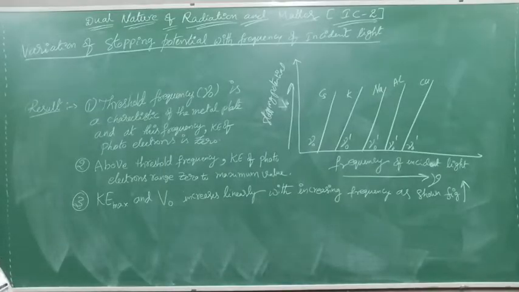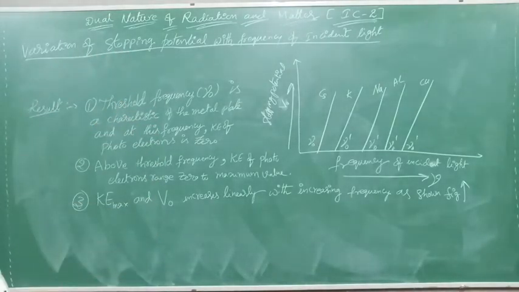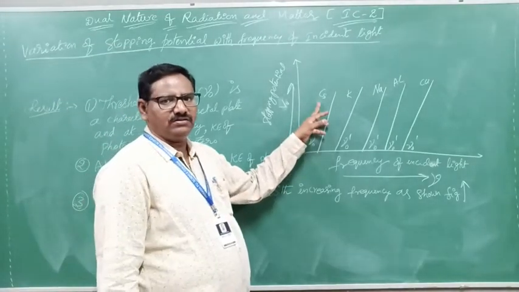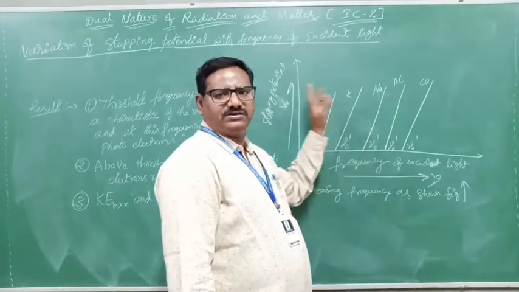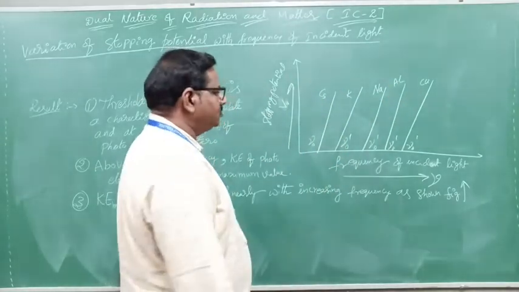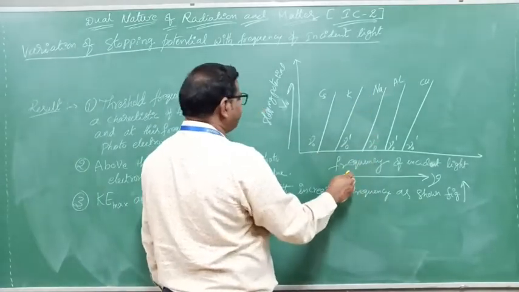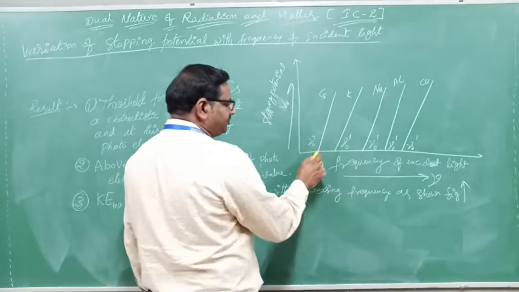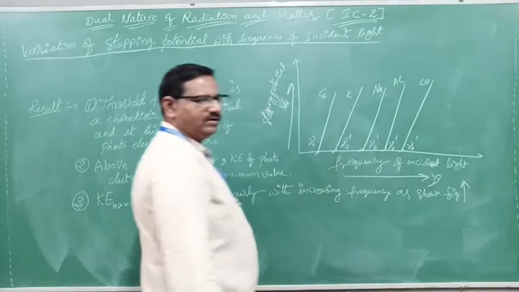Now we are taking the variation of stopping potential with the frequency of incident light. I will consider different metals here: potassium, sodium, aluminum, copper, cesium, like this. I want to plot a graph between the frequency of incident light and stopping potential. Each will show a different stopping potential with different frequencies.